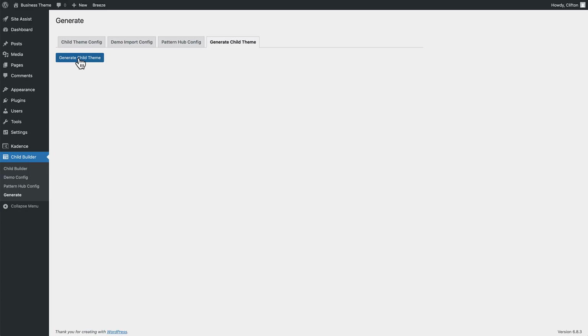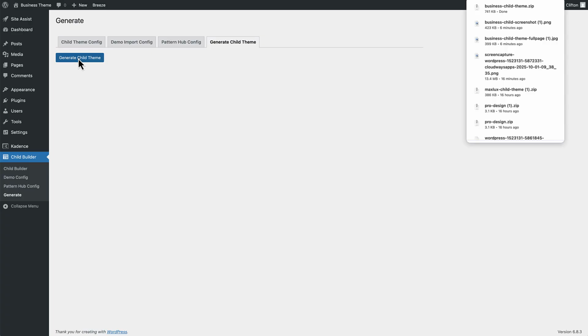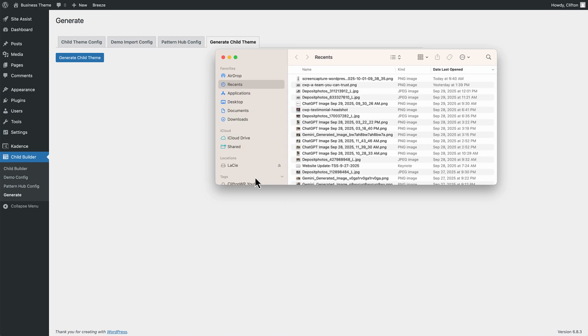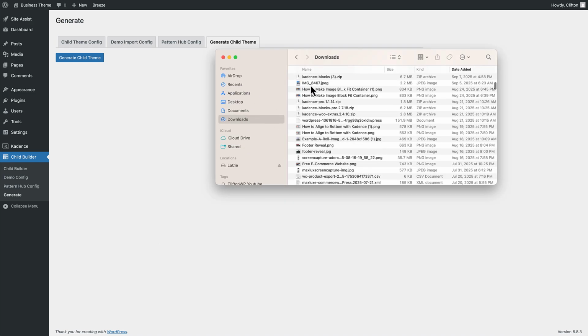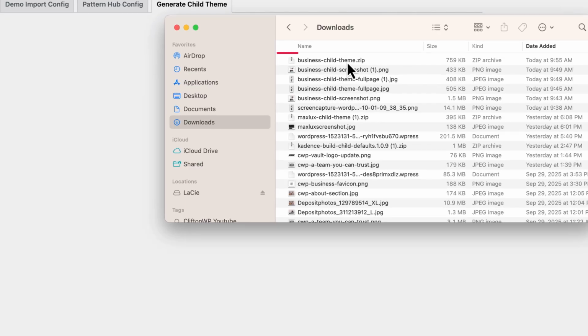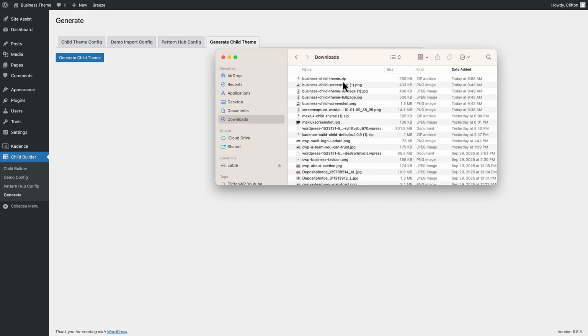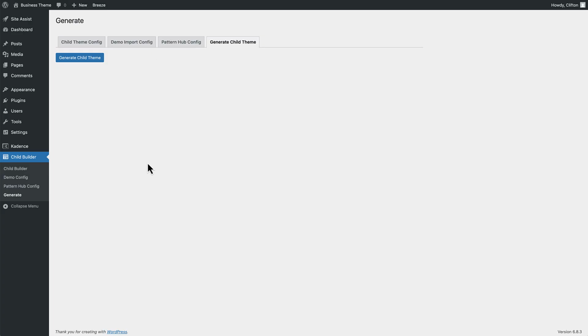So let's go ahead and click on that button, and now that child theme has been generated, and you can see over here it's downloaded to my computer. So if I open up my file manager here and go to downloads, you'll see that I now have a business child theme.zip that I can now install into another WordPress Kadence install, and I'll see the same exact website. Okay, so now we're completely done with this, and of course our business child theme is still intact.